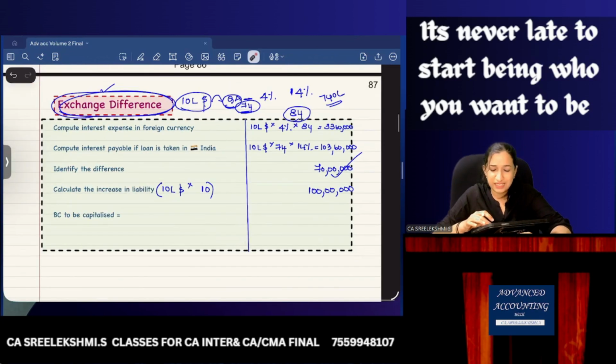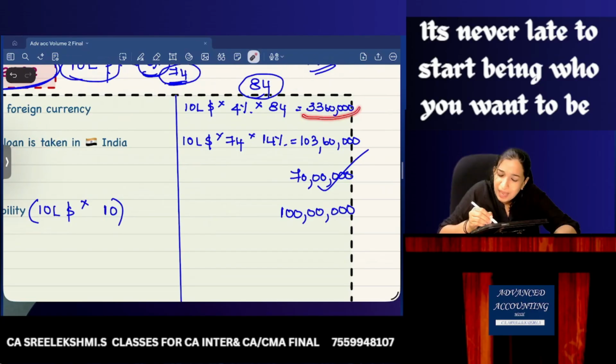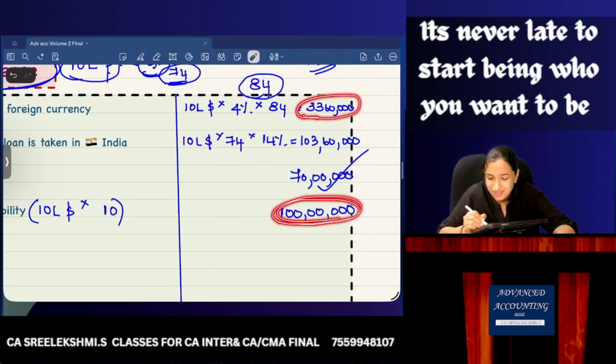So we are asking, dear AS 16, we can capitalize 33,60,000. But we also incurred 100 lakhs for the borrowings only. So can I capitalize 133 lakh 60,000? Can I capitalize 133 lakh 60,000?